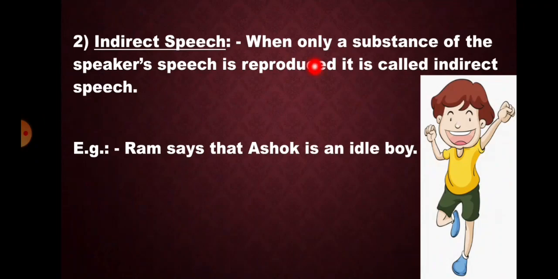Now, students, we are going to learn about indirect speech. When only the substance of the speaker's speech is reproduced, it is called indirect speech. Here the exact words of the speaker are not used in the sentence. It is reproduced; only the meaning is the same. And we are using the conjunction that in the sentence. So here it is known as indirect speech. Ram says that Ashok is an idle boy.